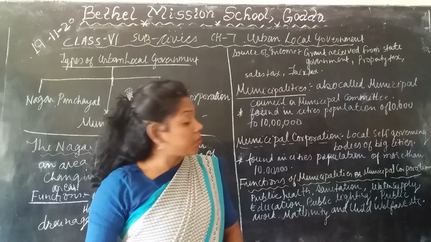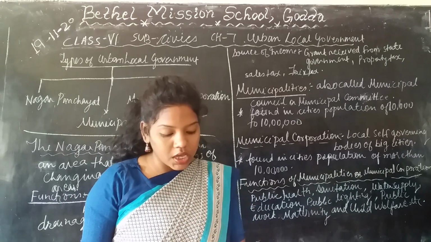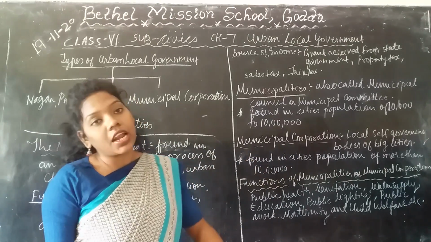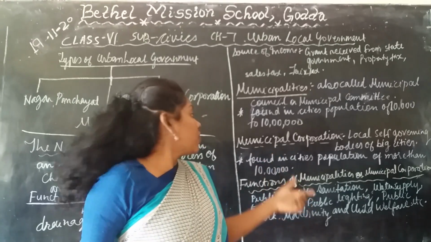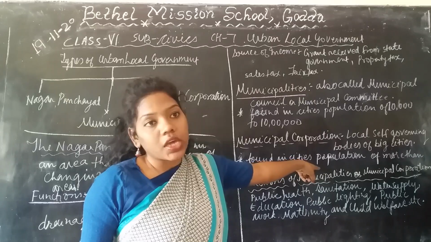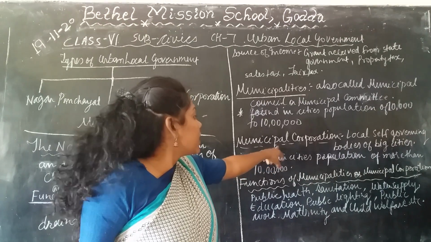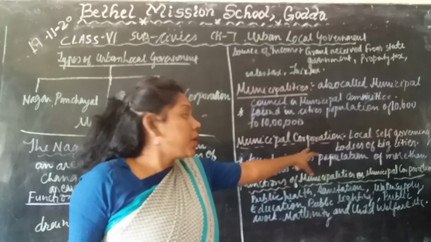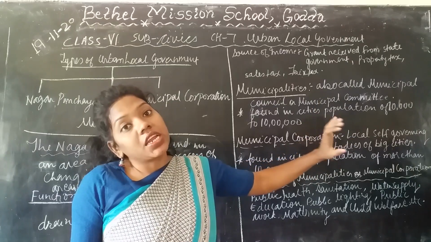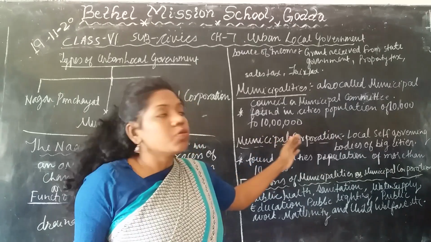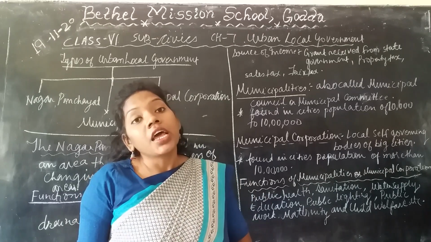Municipal corporation, if you call this, it is the local self-governing body of the big cities, having a population of more than 10 lakh. The cities which have more than 10 lakh population have the governing body of a municipal corporation. Same as the municipalities, the municipal corporation is divided into different wards, and the ward members are elected by the people of the municipal corporation who are 18 and above. The age of the municipal ward members should be 25 years and above.